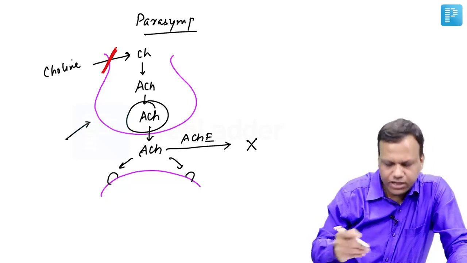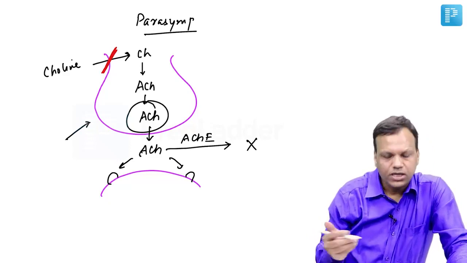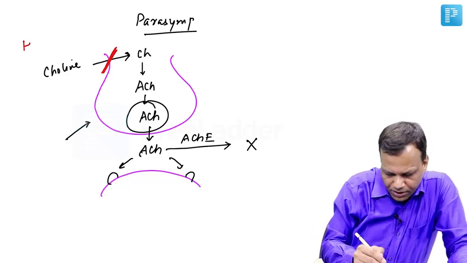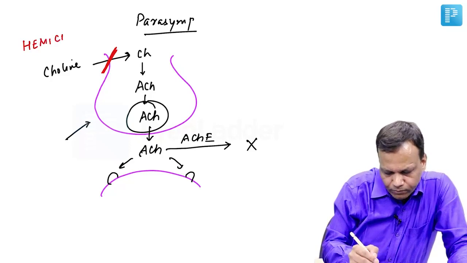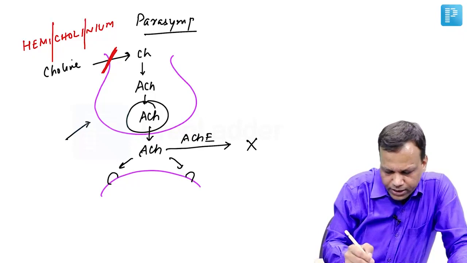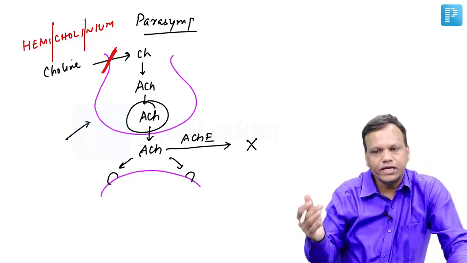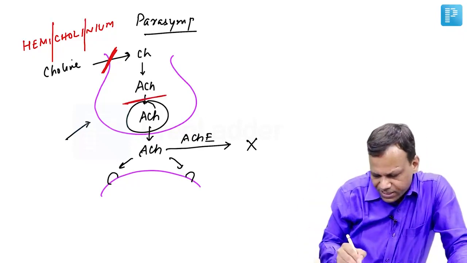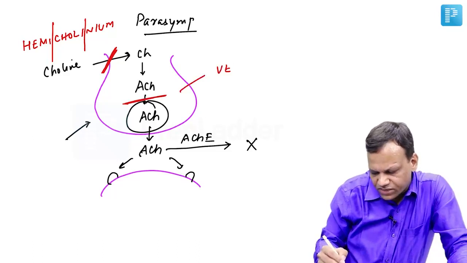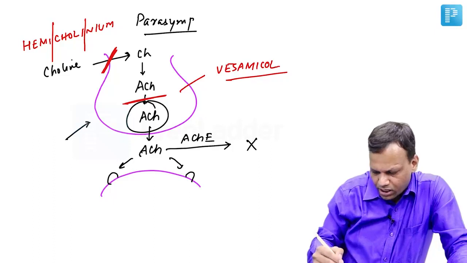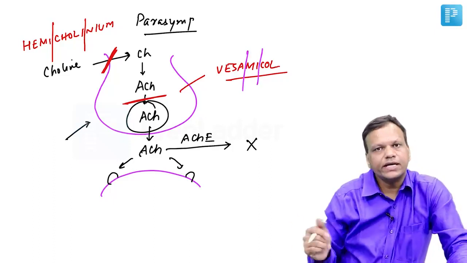Drug which inhibits the entry of choline inside the neuron is known as hemicholinium. The name says that hemi means half, of choline is coming in, hemicholinium. Then second, the drug which inhibits the entry in the vesicle is called vesamicol. Vesamicol. So in Hindi you can remember, vesicle में choline आएगा ही नहीं.